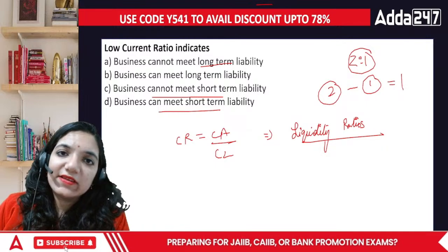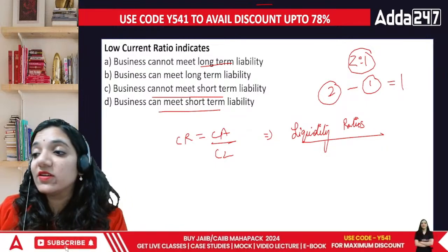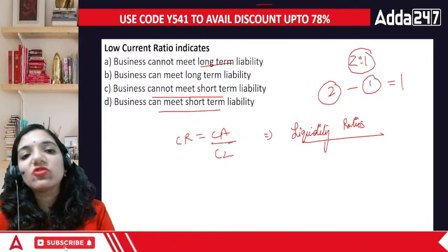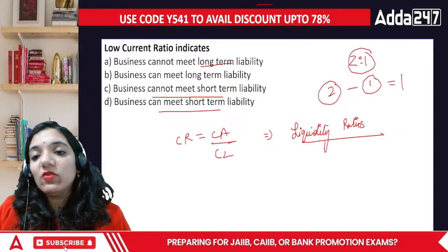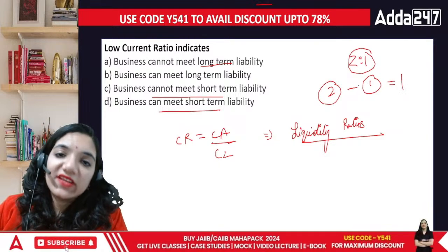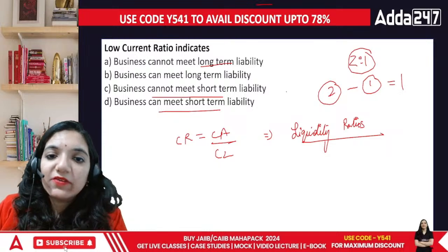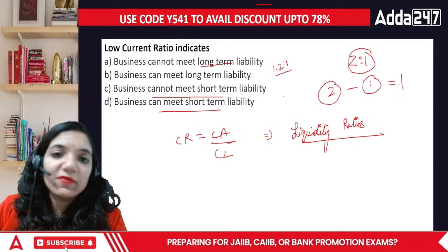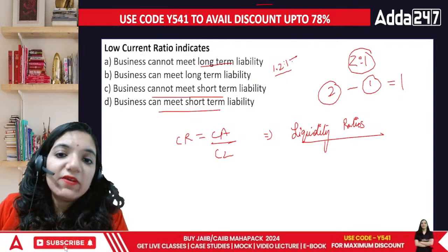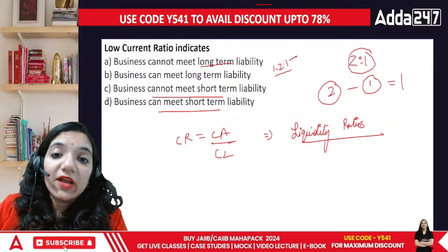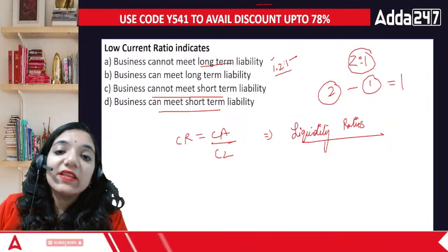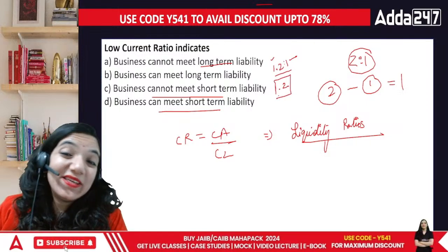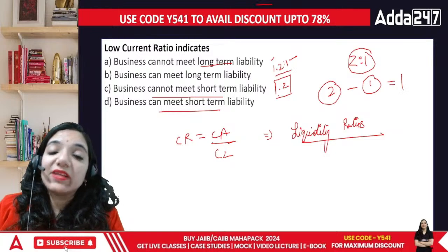That means that all the time, to meet any kind of contingencies, any specific payments that I have to make, 1 rupee is always with me. Now, if this ratio is low, now if it is 1.2:1, that means for every 1 rupee of creditor, I am having 1.2 of asset. Meaning, in case all the creditors come at once, I'm left with just 0.2 rupees. Will this be enough for my monthly sustenance?